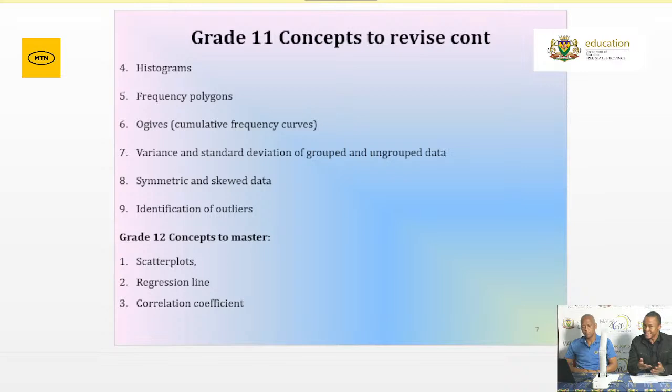Now, more often, the examiner will require you to either find the frequency, having been given the class interval as well as the cumulative frequency, or the examiner might give you the class interval and the frequency, and then require you to determine the cumulative frequency. Please be aware of the skill in how to determine either the frequency or the cumulative frequency.